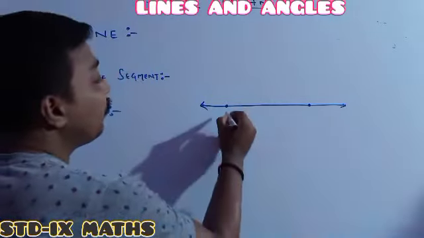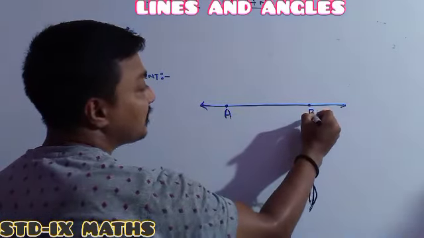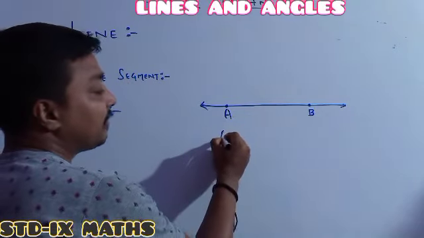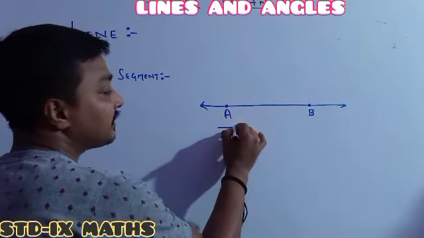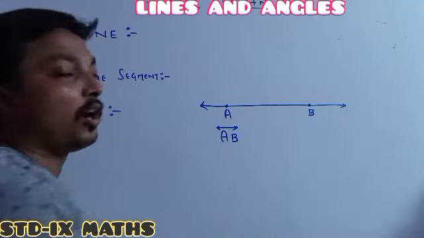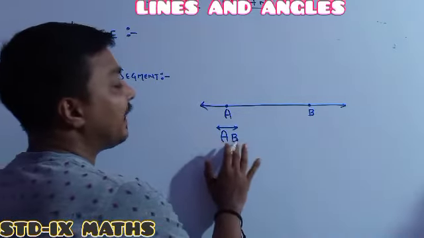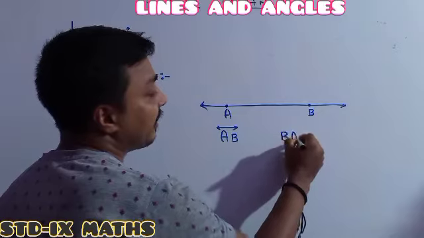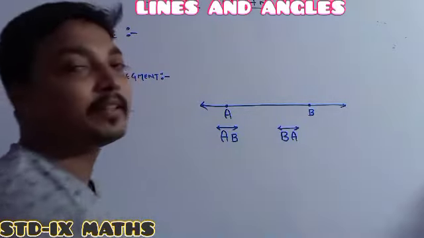See, you have to take any 2 points on the line. Then you just have to say it as the name of the line. It is AB. Here it is the line mark. Understood or not understood? Any 2 points. Suppose one writes AB, another can write it as BA also. Both have the same meaning. AB and BA both have the same meaning.